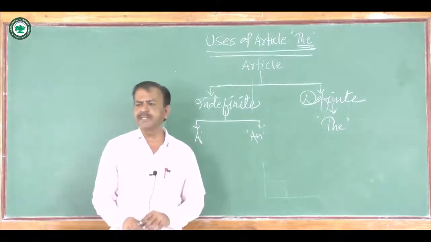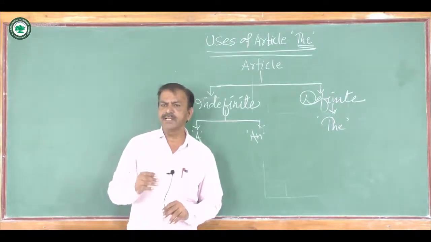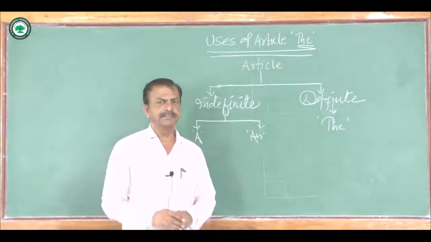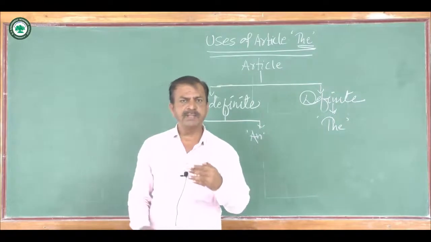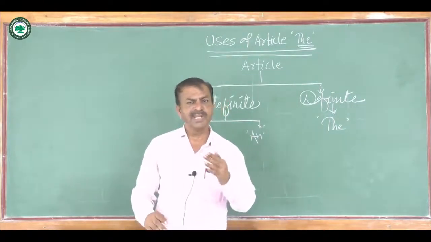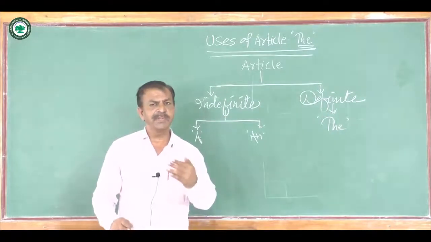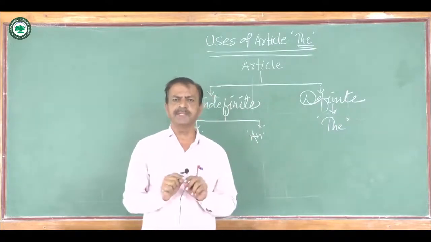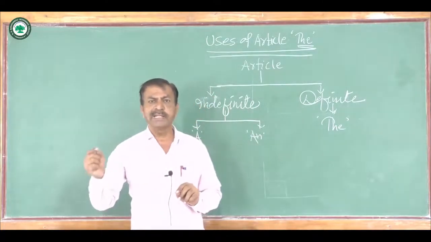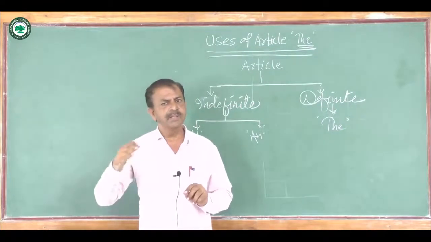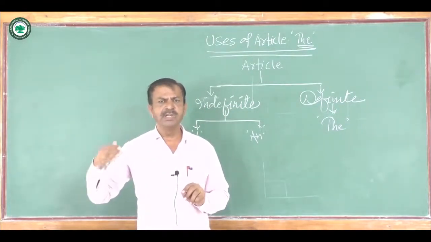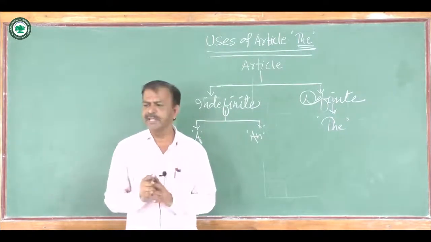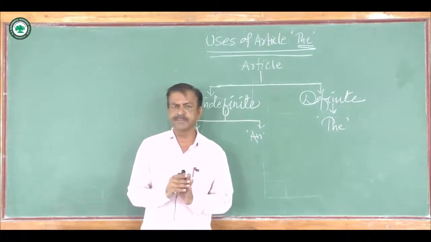Next use of article the is used before plural of the family. For example, the Raymonds, the Gandhis, the Nehrus, the Kalams, the Birlas. Here article the indicates the whole family and the noun takes s. For example, the Gandhis, the Nehrus, the Birlas, the Raymonds. So s is added, and here the indicates the complete family.